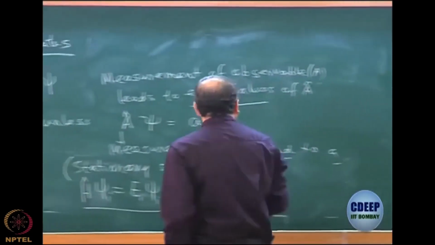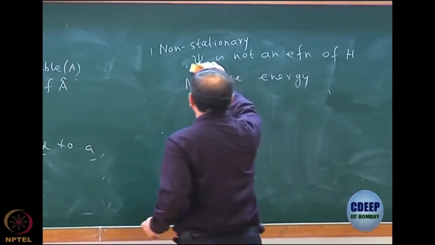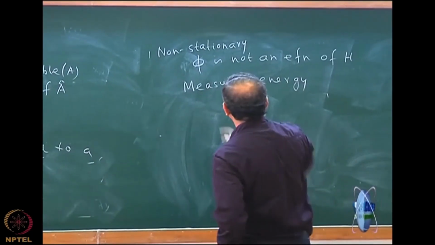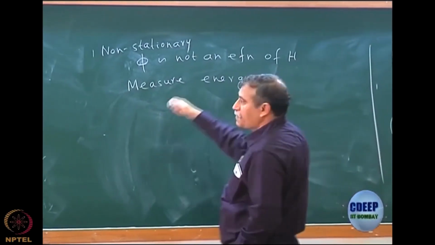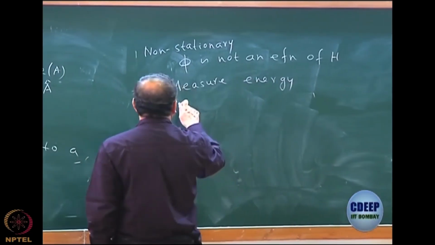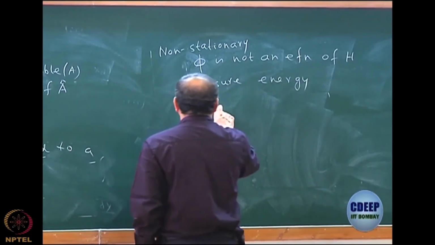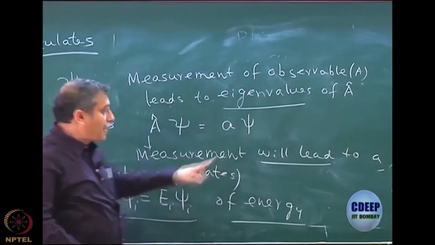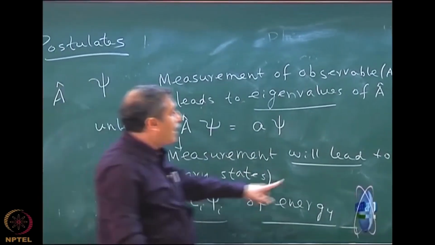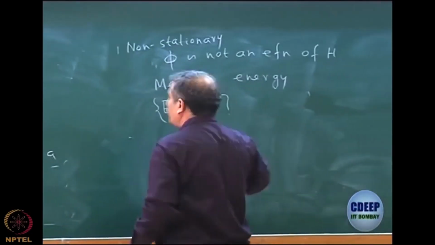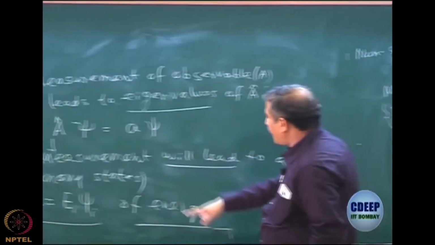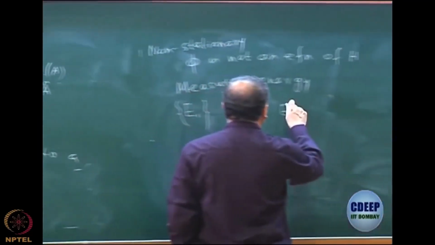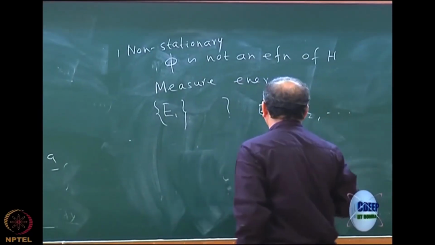What will still happen? Just for the sake of symbols, let me use some other symbol, phi, because I have already used psi as eigenstates of energy. So let's say phi is not an eigenfunction of energy, and I want to measure energy. Then I will still get one of the Ei, because what I wrote first leads always to eigenvalues of the operator. Eigenvalues of this Hamiltonian are the Ei. So I am going to get some Ei, but which one? I can't tell. If it was a stationary state, I could definitely say I will get that particular eigenvalue. But here I can get E1, E2, E3, any of them with some probability.